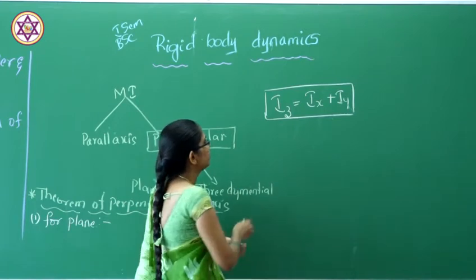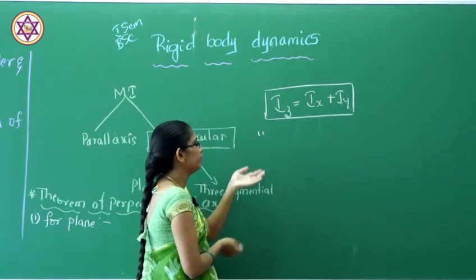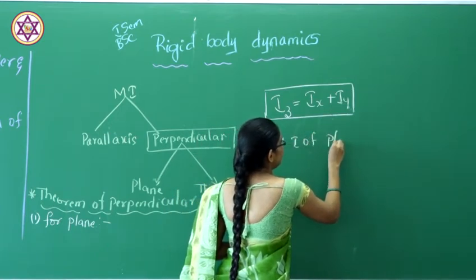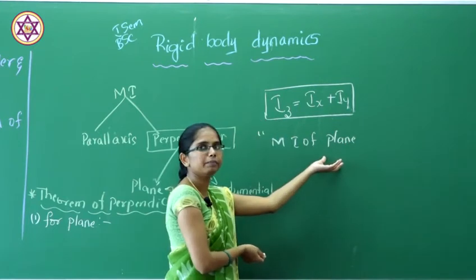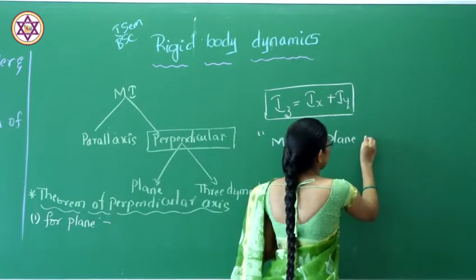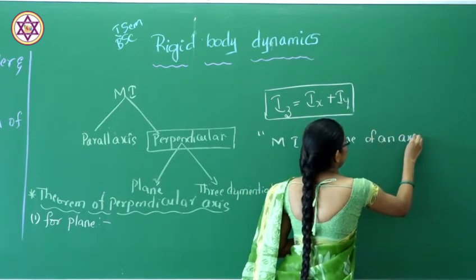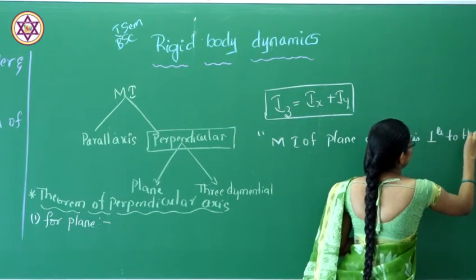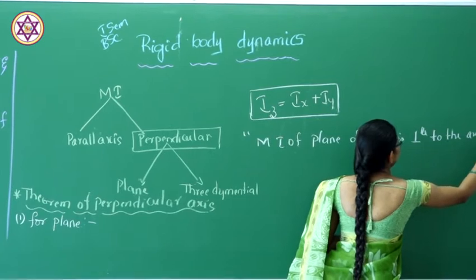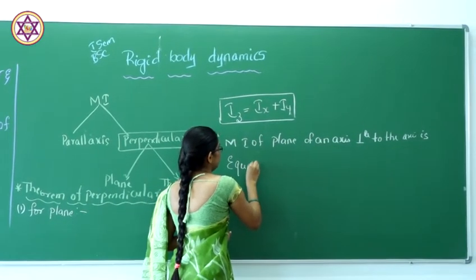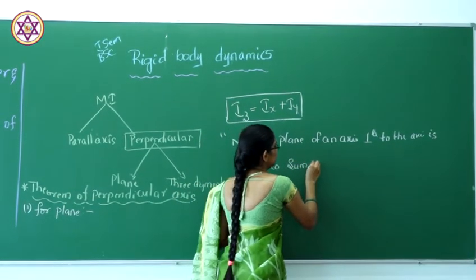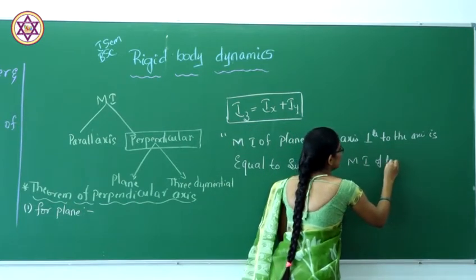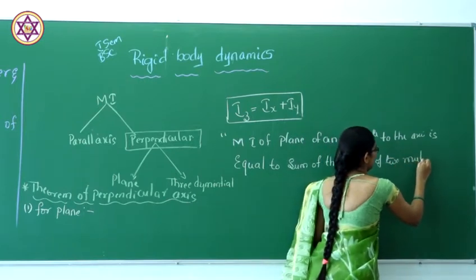So the statement of the theorem is: it states that the moment of inertia of a plane, about an axis perpendicular to the plane, is equal to the sum of the moments of inertia about two mutually perpendicular axes.